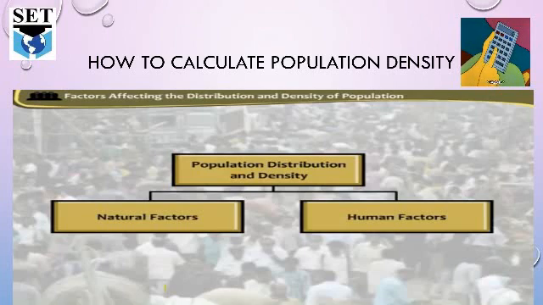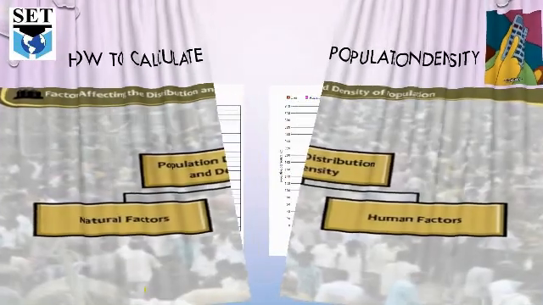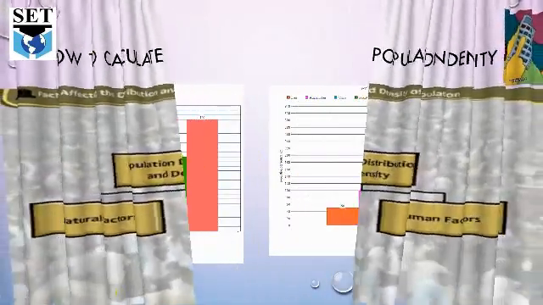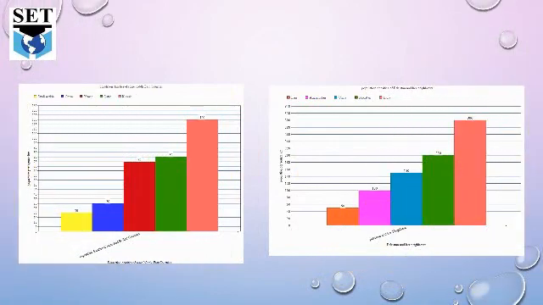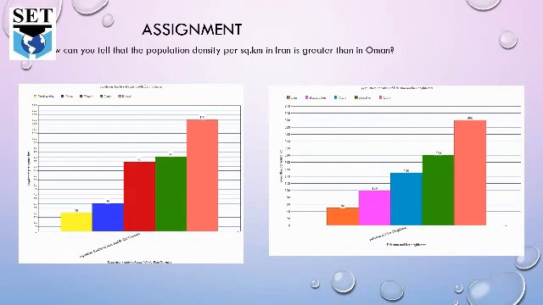So students, here is a graph that shows the population density of Iran and Oman. So how can you tell that the population density per square kilometer in Iran is greater than in Oman? It's your assignment, and the same assignment is given in your ed box also. So complete your assignment. I hope all the points are clear.